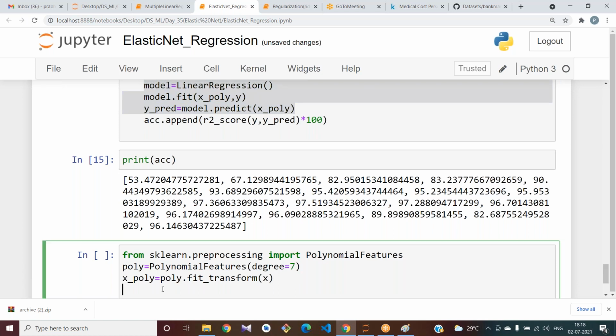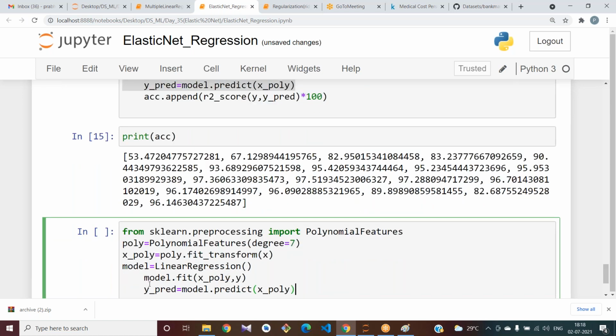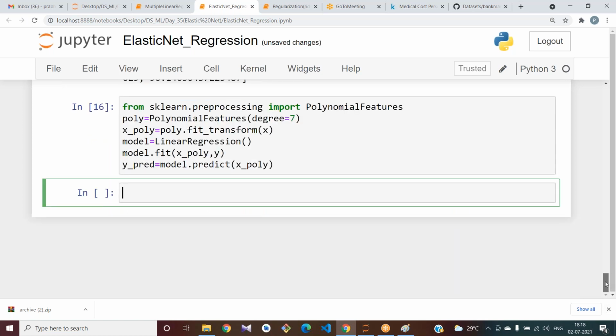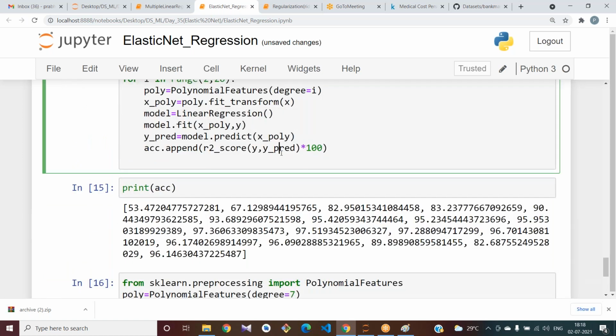I apply it to the model, fit my model, and try to predict. Also see the score here.